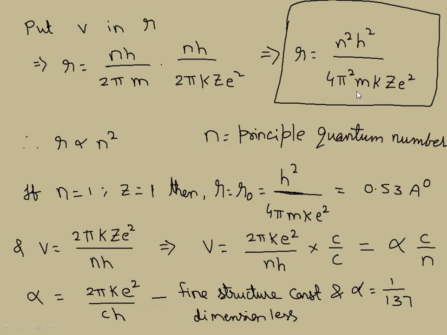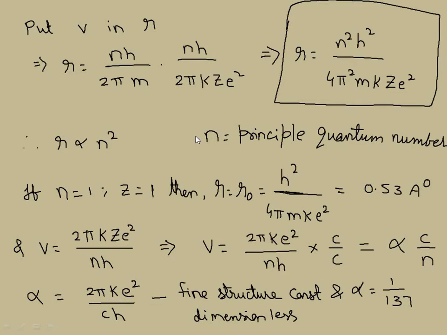Look here, all the values are constant. h is a constant, 4π is a constant, m, k, Z and e are constants. So what is the only variable there? r is proportional to n², where n is the principal quantum number. Keep in mind that this radius we are calculating is nothing but the radii of the permitted orbits.